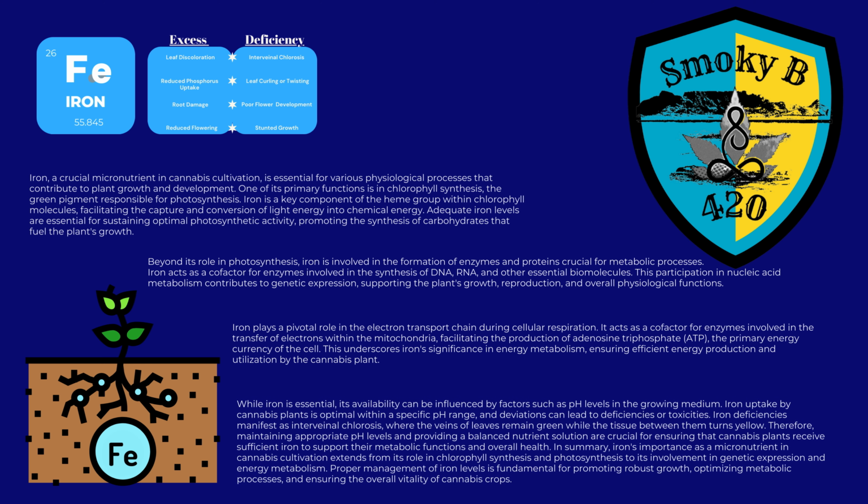While iron is essential, its availability can be influenced by factors such as pH levels in the growing medium. Iron uptake by cannabis plants is optimal within a specific pH range, and deviations can lead to deficiencies or toxicities. Iron deficiencies manifest as interveinal chlorosis, where the veins of the leaves remain green while the tissue between them turns yellow. Therefore, maintaining appropriate pH levels and providing a balanced nutrient solution are crucial for ensuring that cannabis plants receive sufficient iron to support their metabolic functions and overall health.